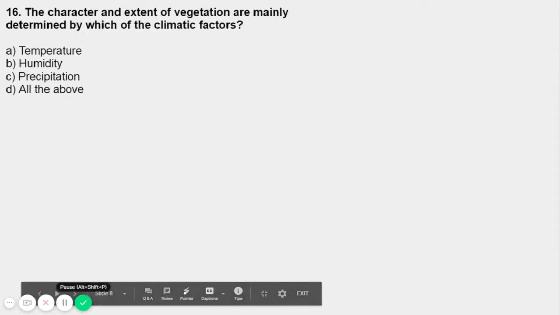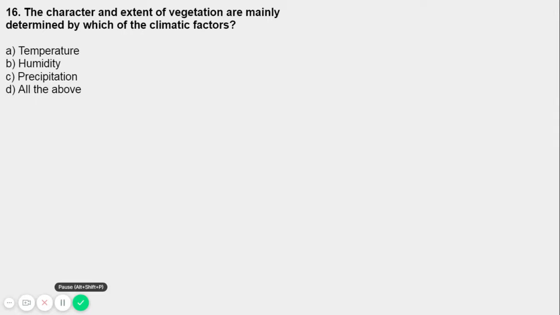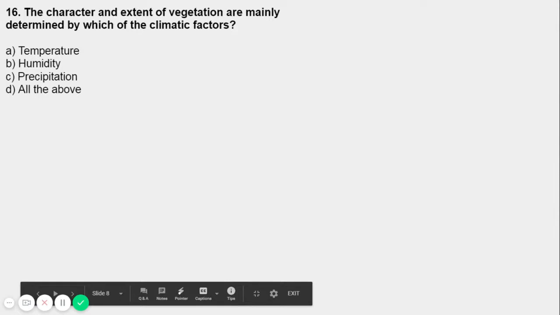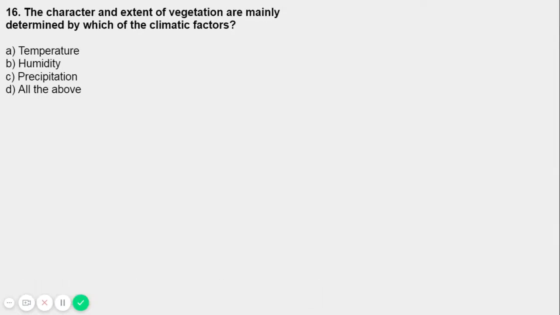The character and extent of vegetation are mainly determined by which of the climatic factors? The question is: the character and extent of vegetation is determined by which climatic factor? There are four options on your screen: temperature, humidity, precipitation, and all of the above. So what are the climate factors? We'll discuss the climate factors now. So climate factors include light, temperature, humidity, precipitation, wind, fire, atmosphere, right? These all are the climate factors, right?